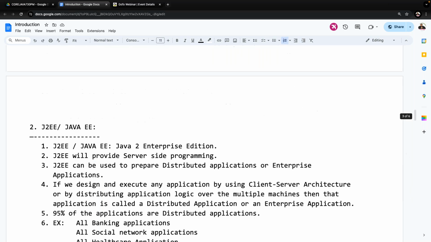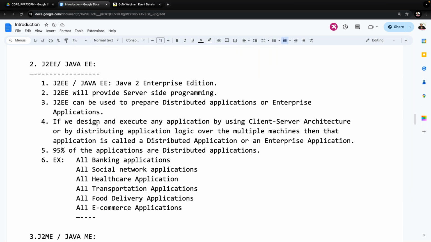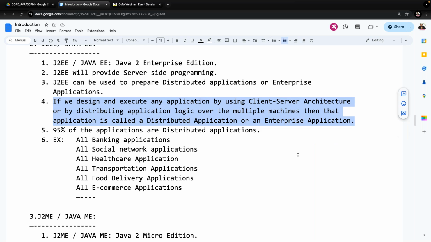The second one is J2EE or Java EE, Java 2 Enterprise Edition. It provides server-side programming. By using server-side programming, we are able to prepare distributed applications or enterprise applications. What is a distributed application? If you design and execute any application on the basis of client server architecture, or by distributing application logic over multiple machines, then that application is called a distributed application or an enterprise application.